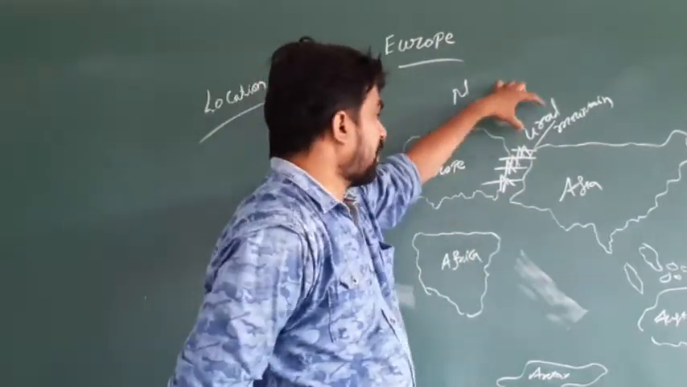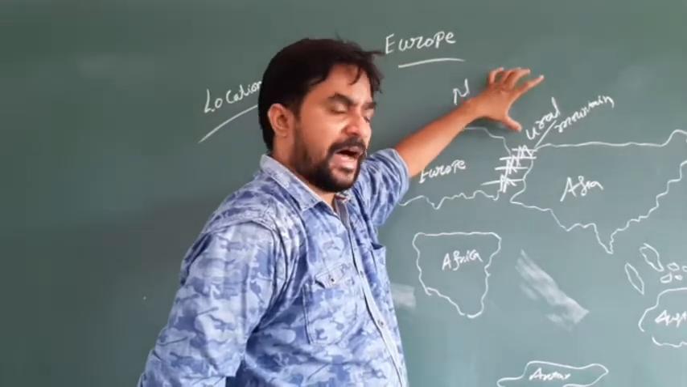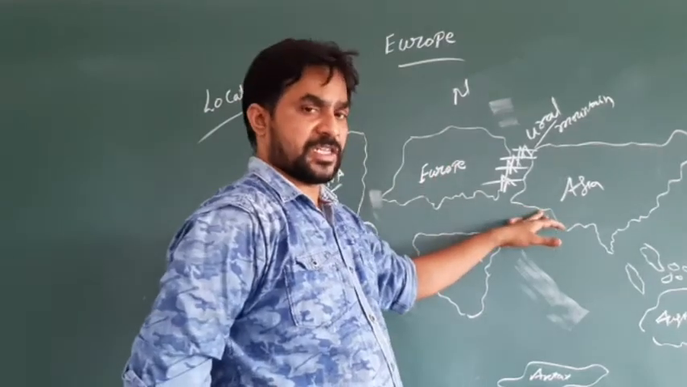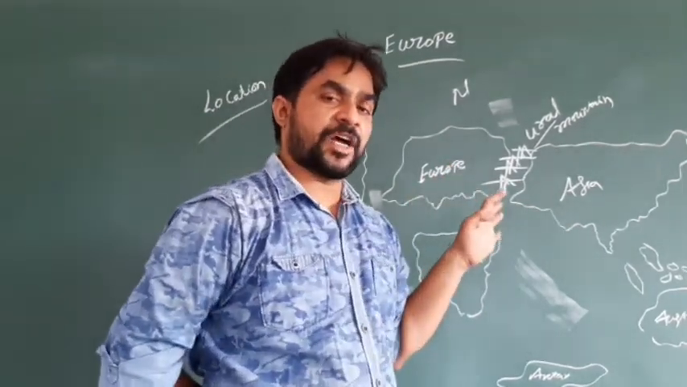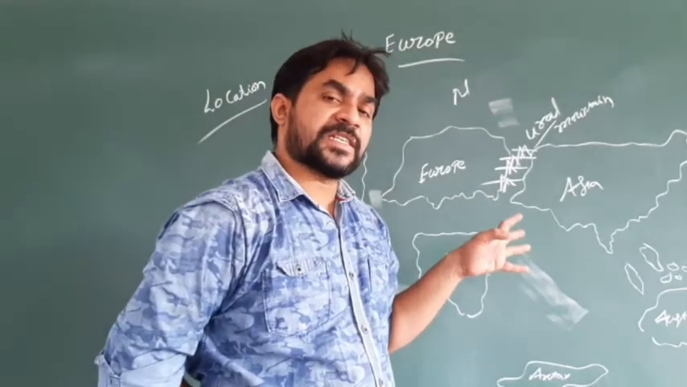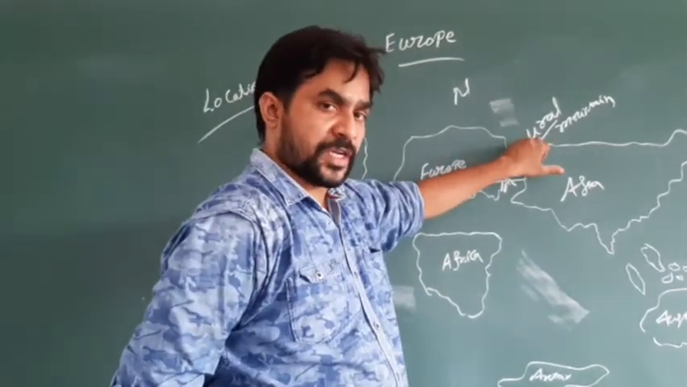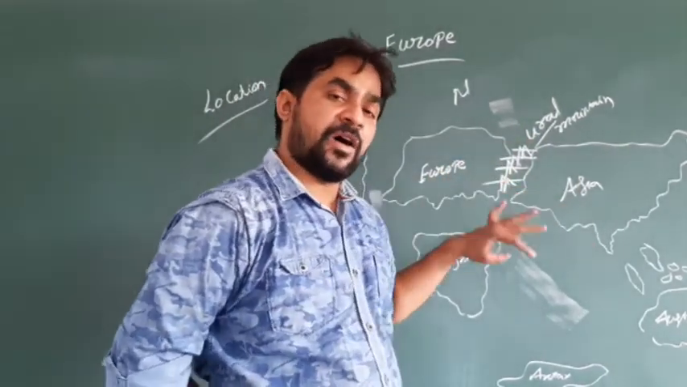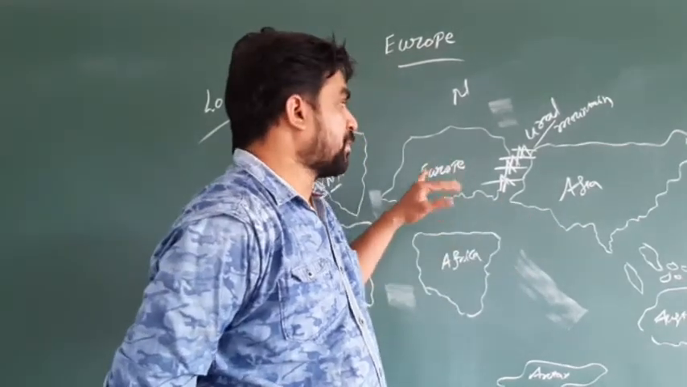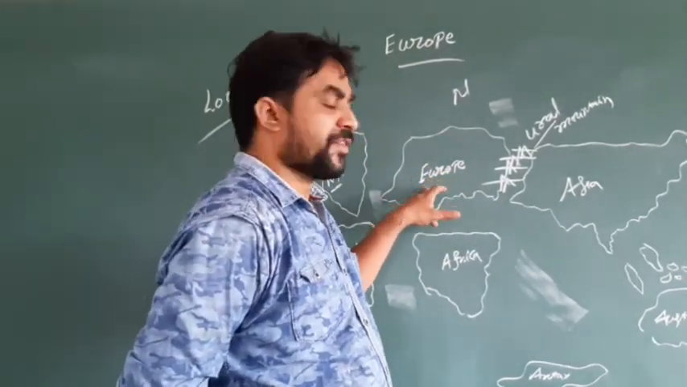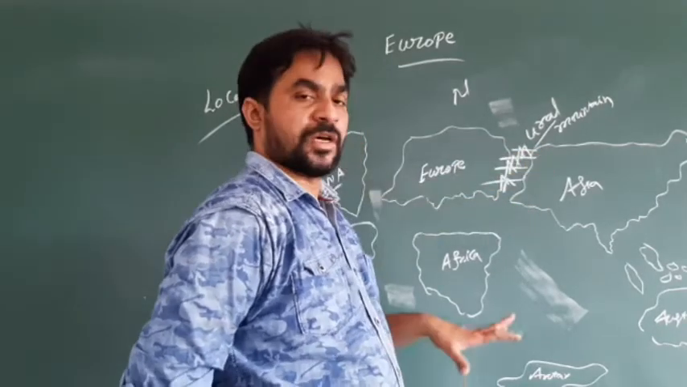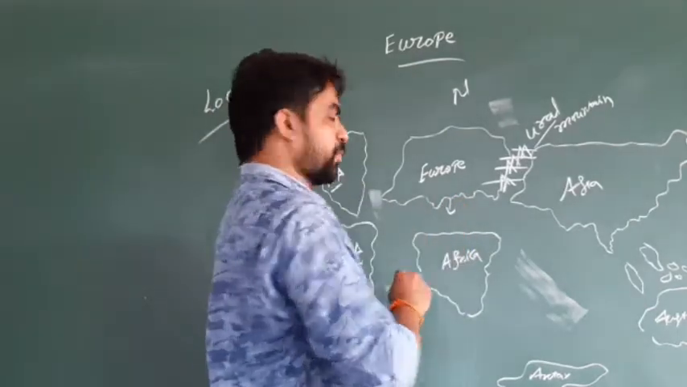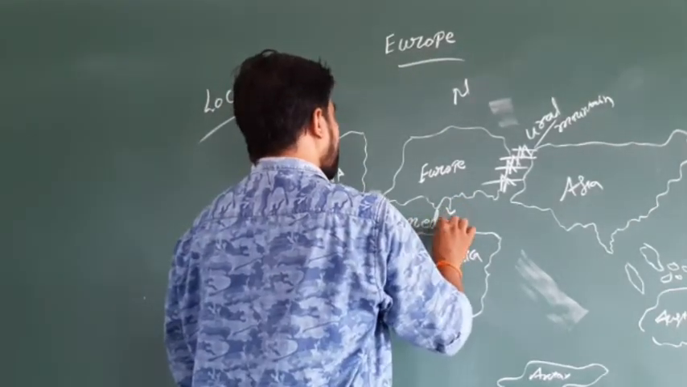So the Ural Mountains are a landform that separates Europe and Asia. It should be known that the eastern side of Europe is covered with the Ural Mountains, and this is the boundary between Europe and Asia. Long ago, people traveled from Europe to Asia by crossing the Ural Mountains only. Coming to the southern side, the southern side of Europe consists of the Mediterranean Sea.